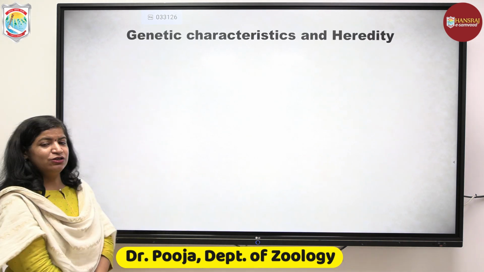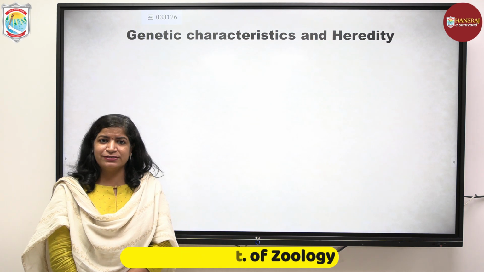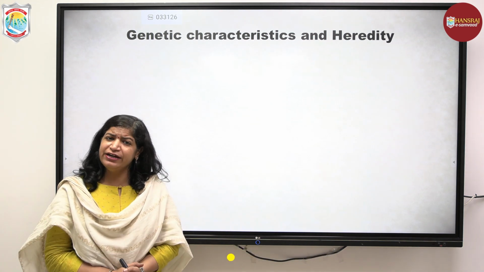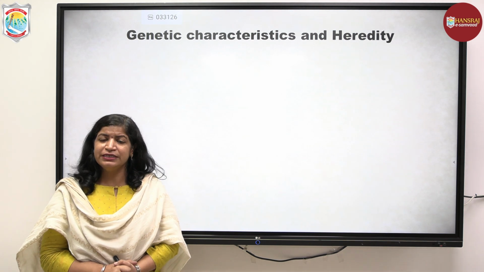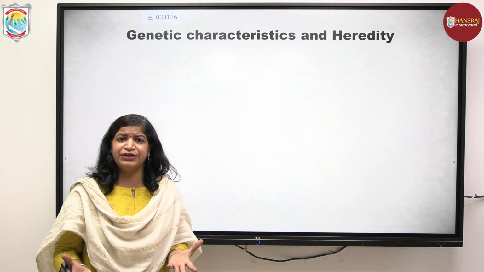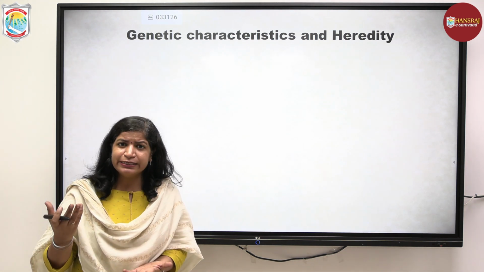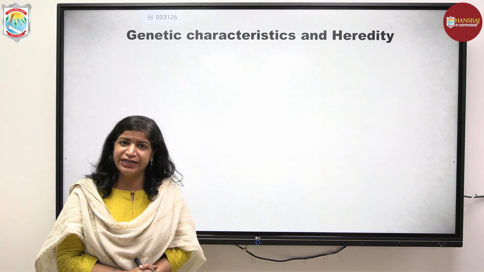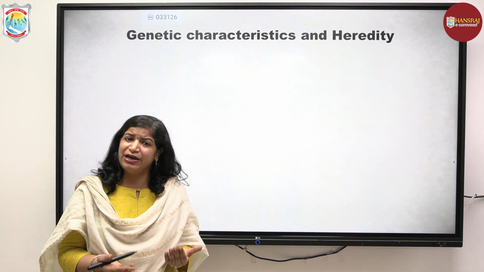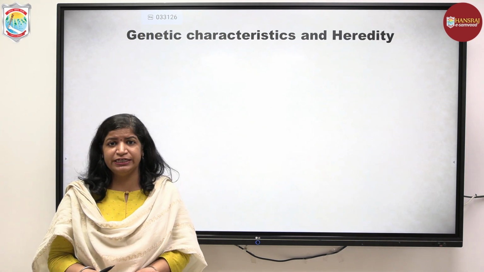Genetic characteristics. We all know about genetic traits. These are the traits that we inherit from our parents. They pass on from one generation to another. Yes, it can be physical traits like our eye color, our hair texture, our skin color. These all are genetic traits.